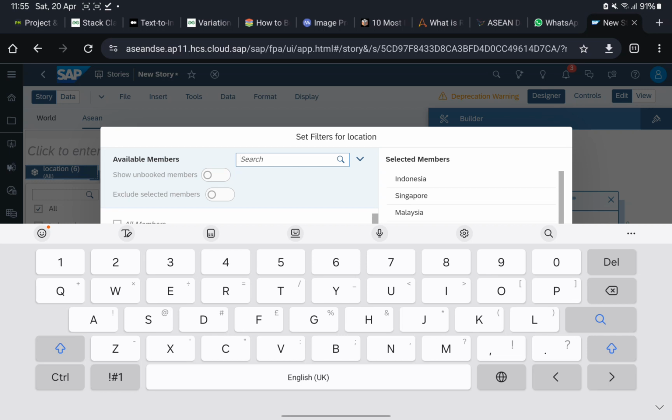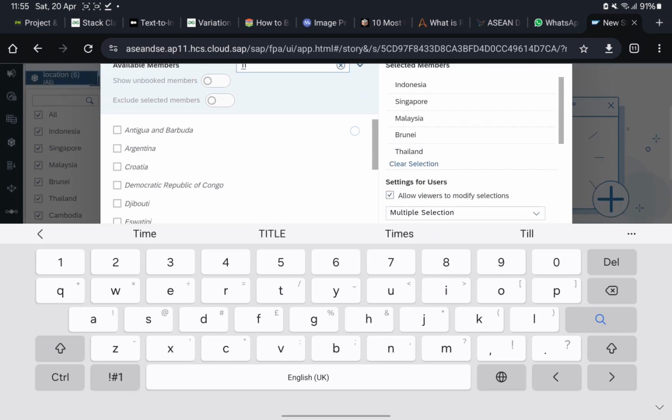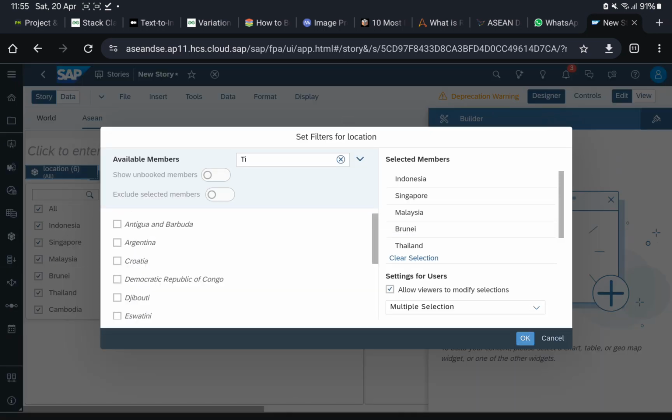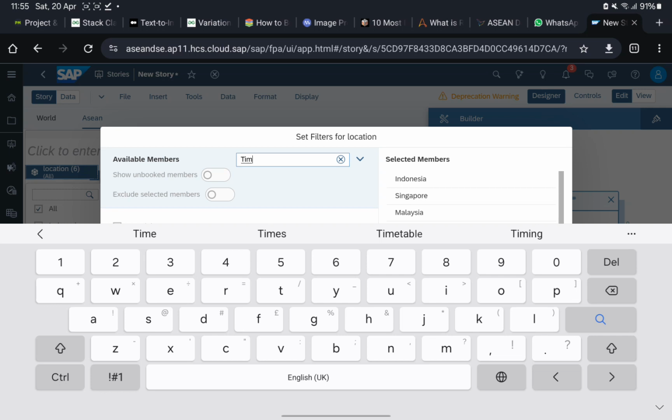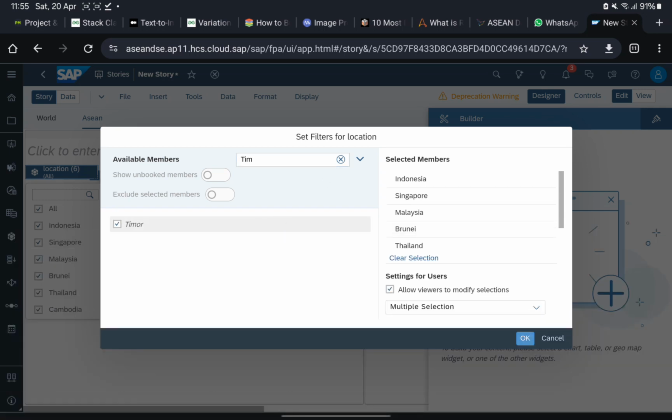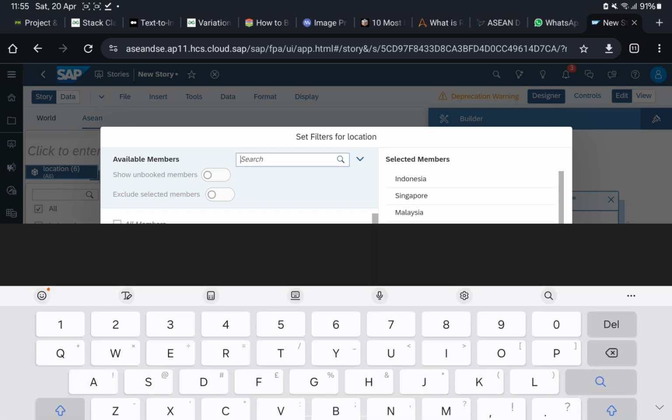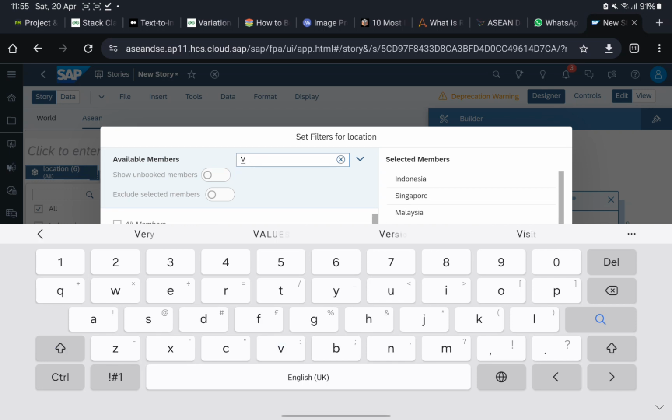So from here we also can, because we don't want to see the data from Malaysia, we can unclick Malaysia, and then the Malaysia data will be filtered out from our page. As you can see here, the positive rate will be changing. Yeah, if you don't want to see the data from Thailand, you can also just click it. It's like filtering.